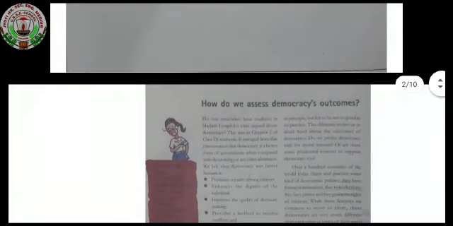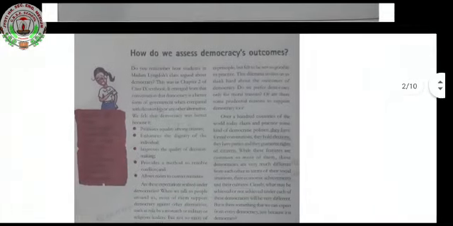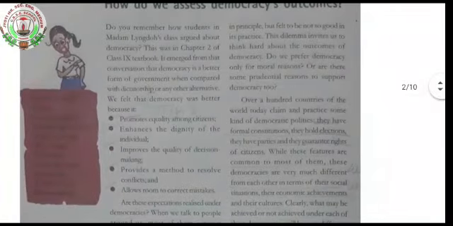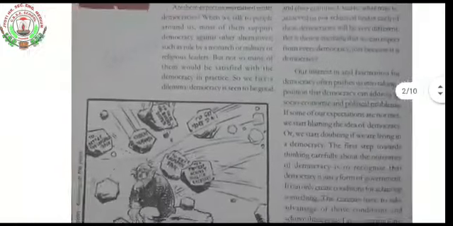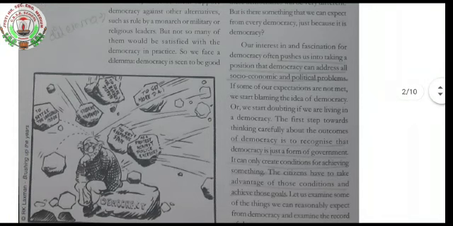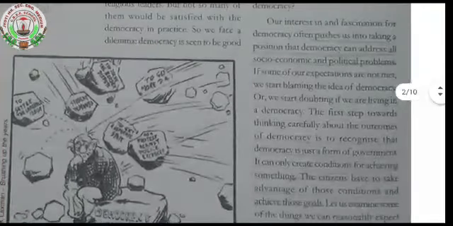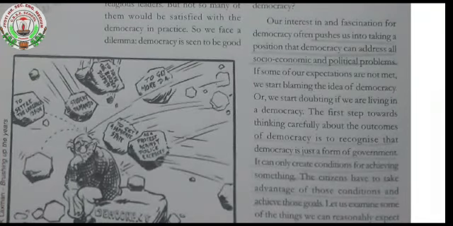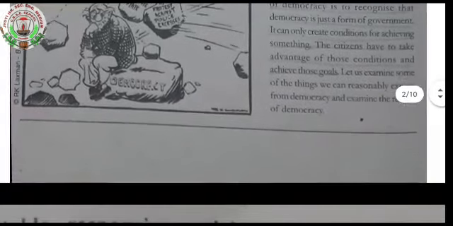Just now I told you these are the topics. What is the first topic? How do we assess democracy's outcome? This is given in the textbook. I will explain to you through this textbook. This is the diagram. This is the picture of democracy. How it is shown, that also I'll explain.